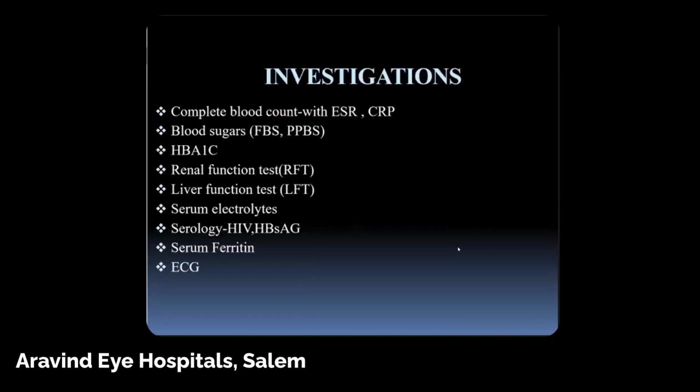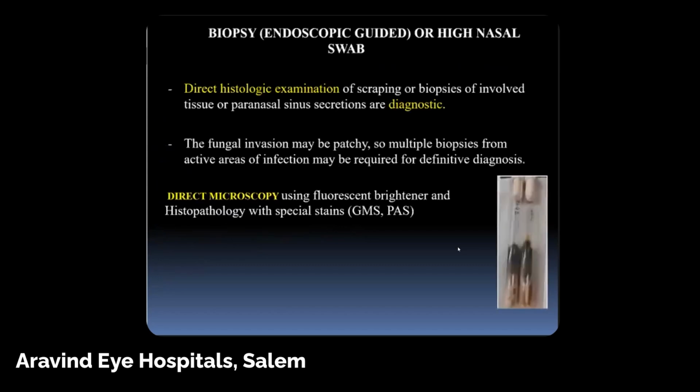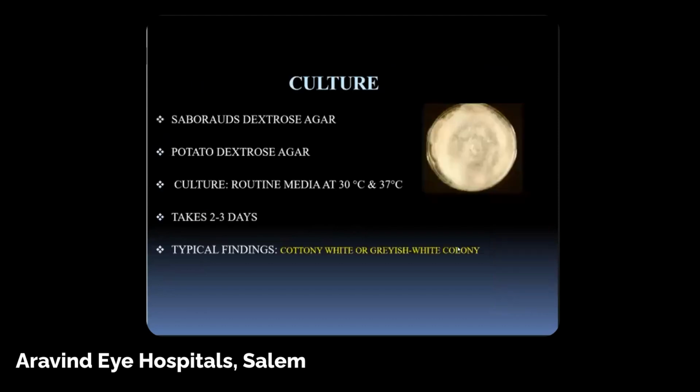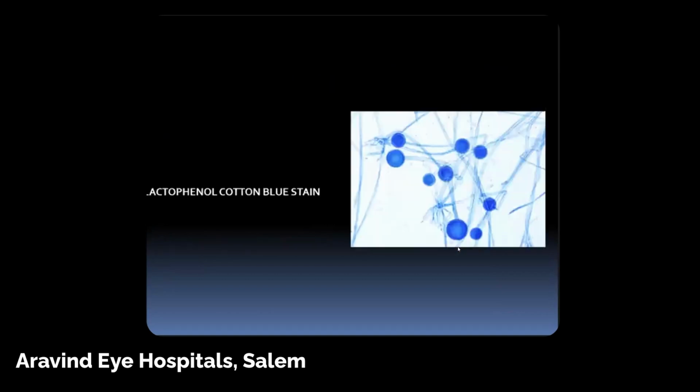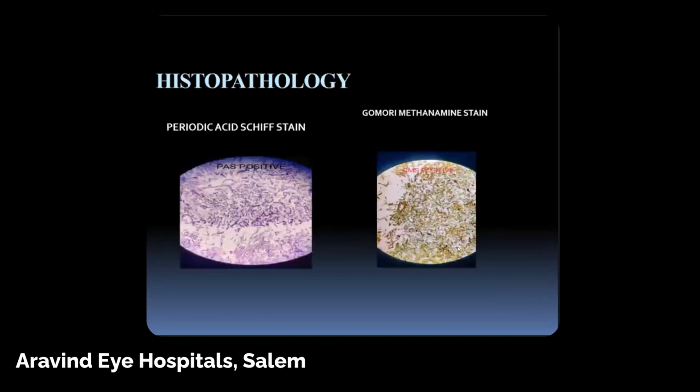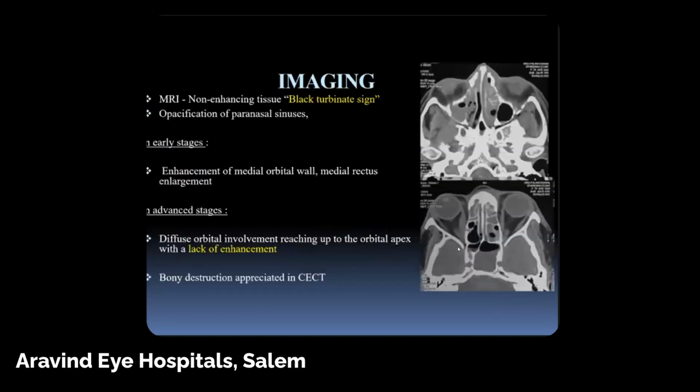And these are all the blood tests which we do as for orbital cellulitis, along with renal function test, HbA1c and liver function test. And I think how you diagnose has already been dealt with by Ram sir and the previous speakers: doing a biopsy, cultures, and histopathology.